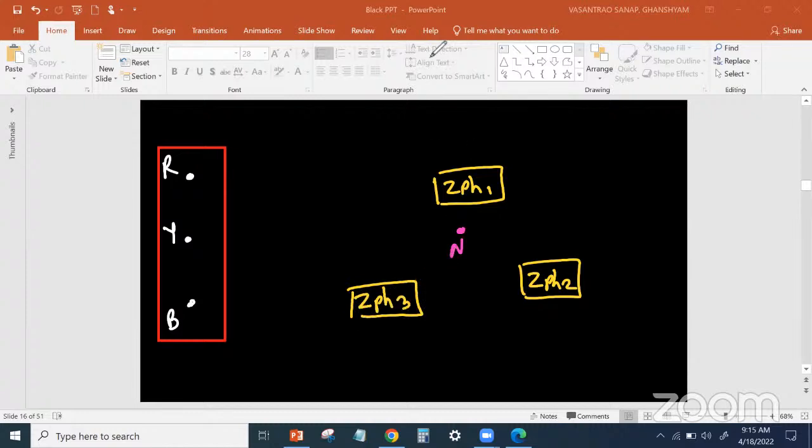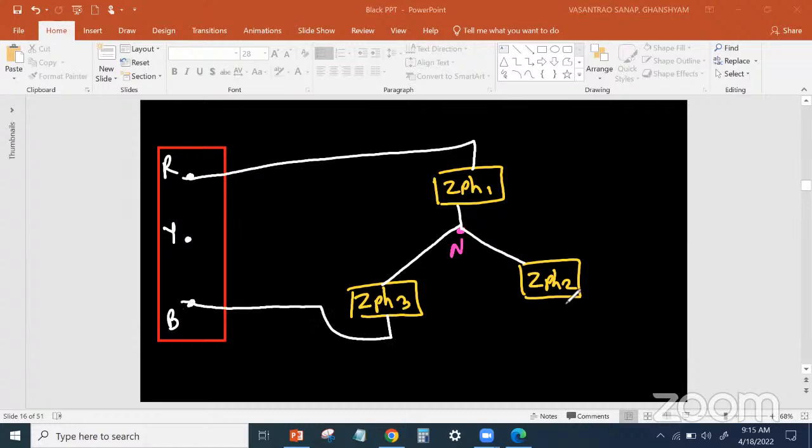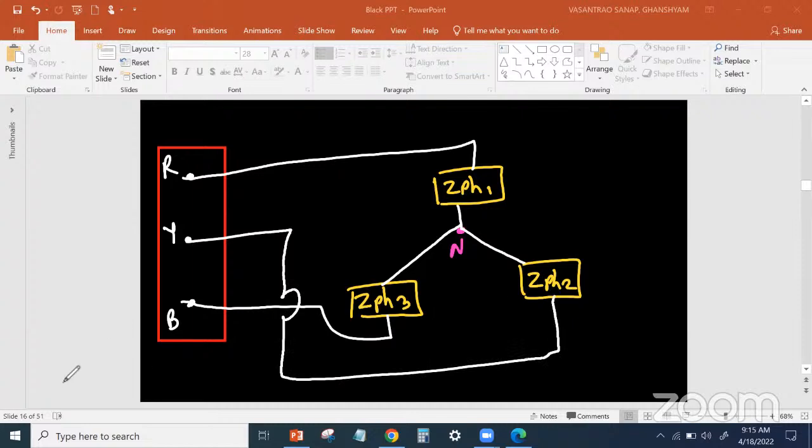Then join them. First, connect each to the neutral point. The first end is connected to the neutral point, and the second is connected to the supply. From here the supply goes, this ZPH goes here, this will go to ZY, and from here a jumper. The connection is done.